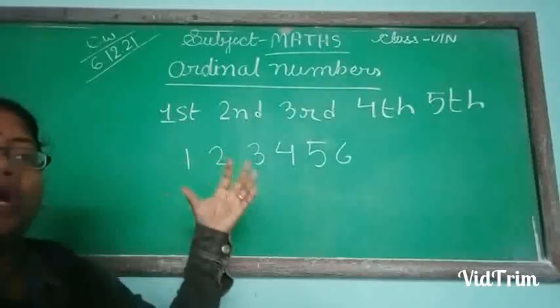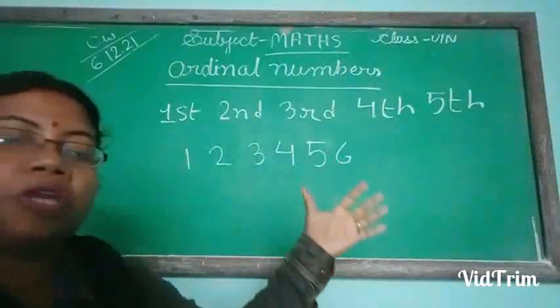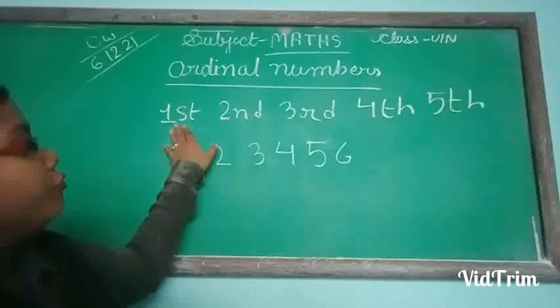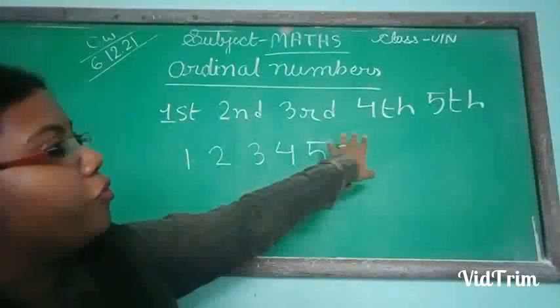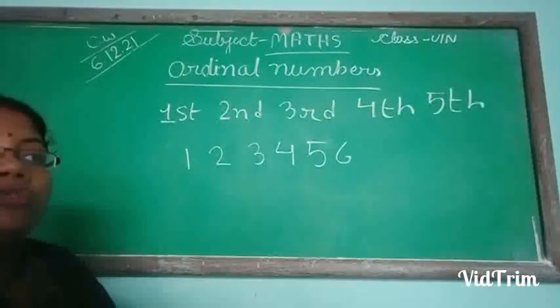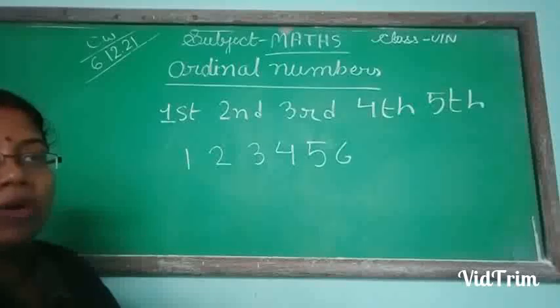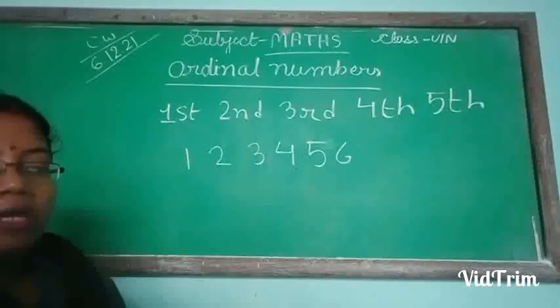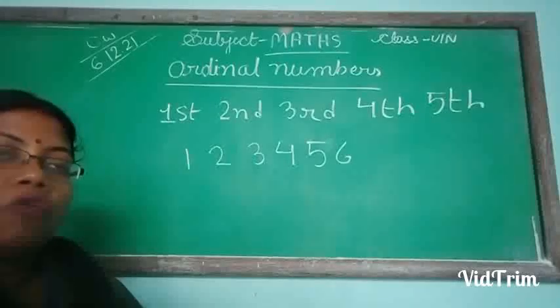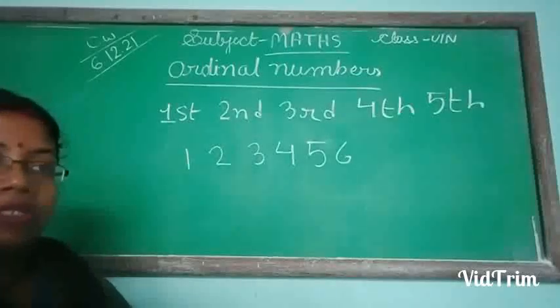It is 1, or 2 apples are there, or there are 3 apples, or there are 4. But these numbers, first, second, third, fourth, fifth, show us position. So these numbers are called ordinal numbers. Okay. So numbers which show us position of something are called ordinal numbers.